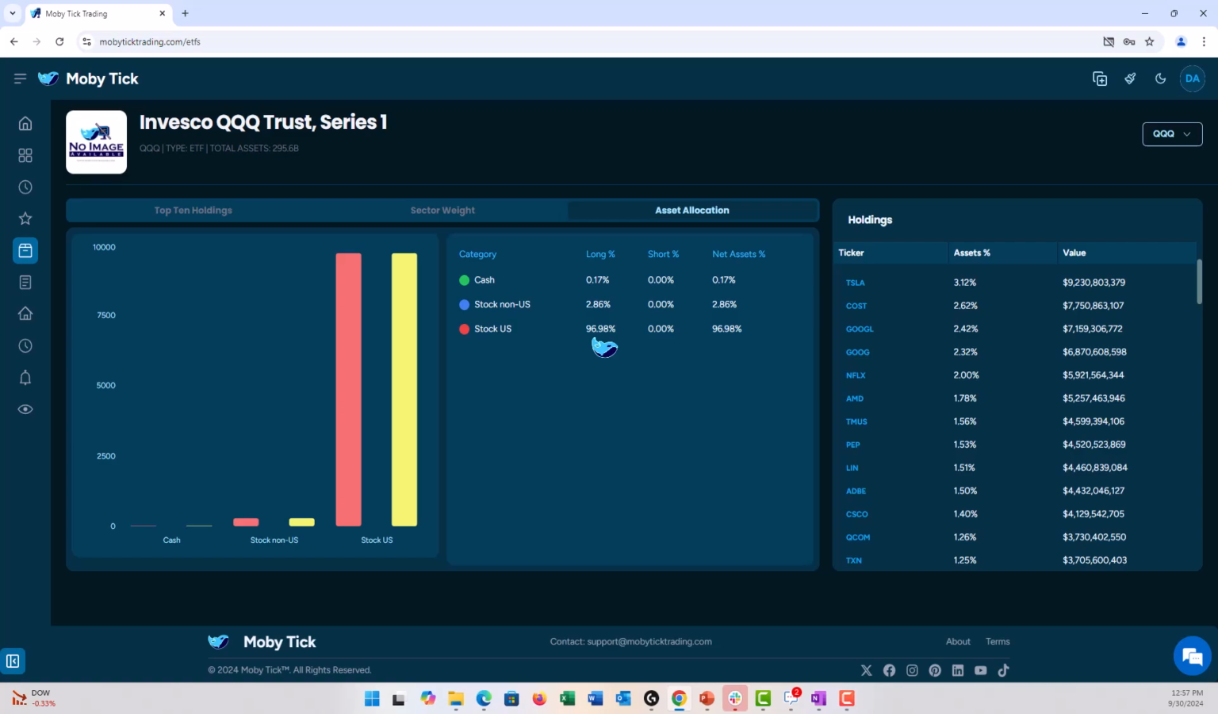We can also look at the asset allocation, and what this means here is that it's long 96.98% of the value of the QQQ is US stocks, 2% is non-US stocks, and 0.17% is cash. It's got no short holdings. There are some ETFs that do take long and short positions as well, and then that's the percentage of the net asset there.